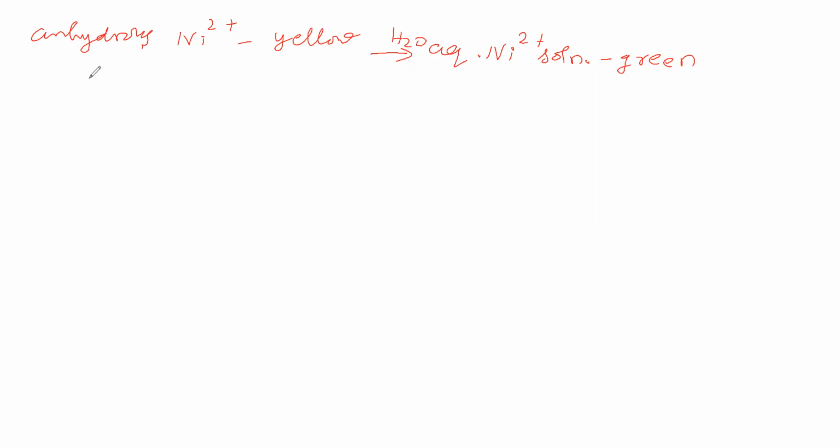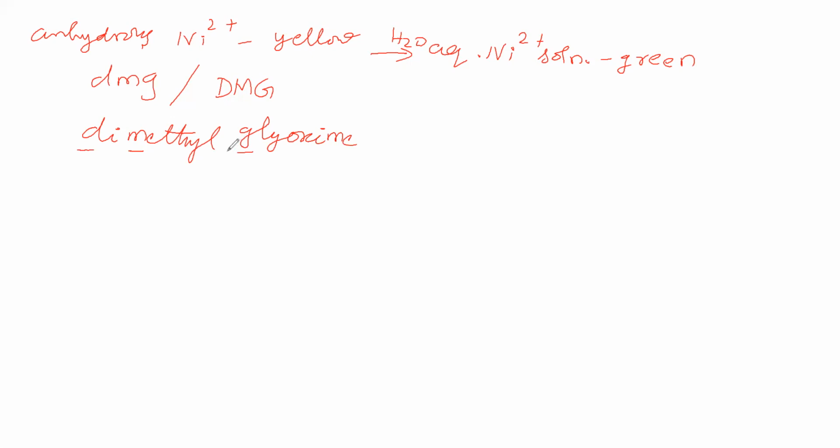That we will see. DMG we can write in small letters or in capital letters; in any manner we can write DMG. What is the abbreviation of DMG? DMG is called dimethyl glyoxime. D indicates di, M indicates methyl, G indicates glyoxime. So DMG is called dimethyl glyoxime.